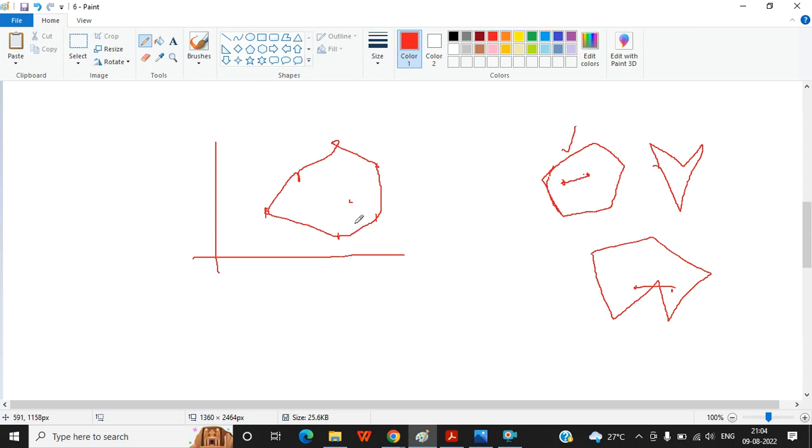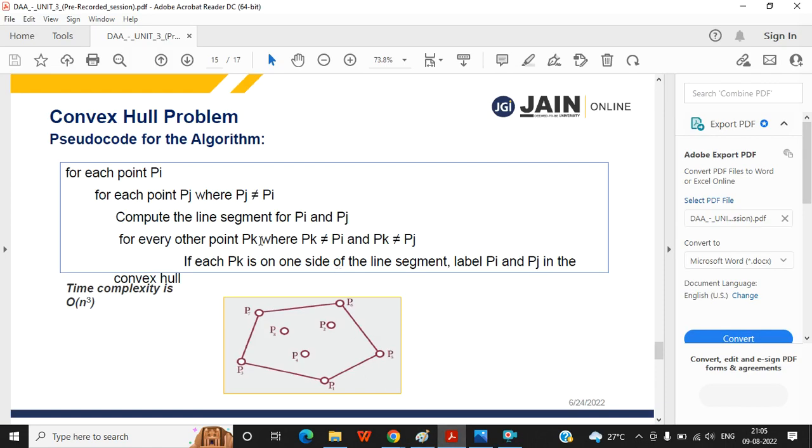Which polygon can you draw with minimum area? That is the problem: the minimum surrounded area that you can draw with the given points, which will make a convex polygon. Anyway, you can just read these few lines.